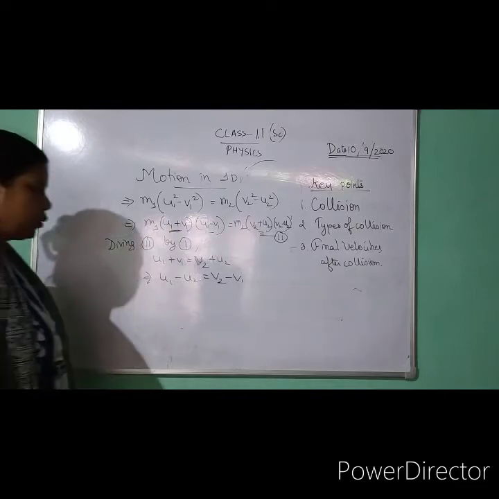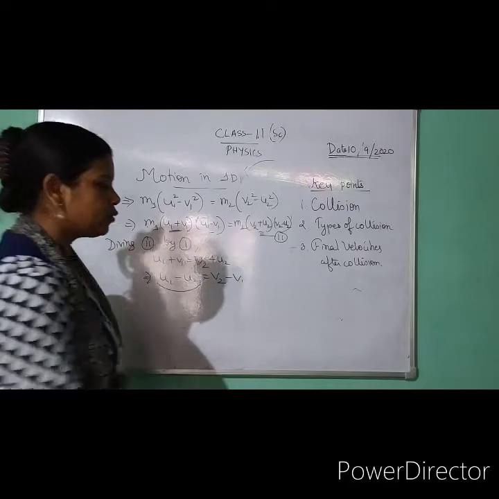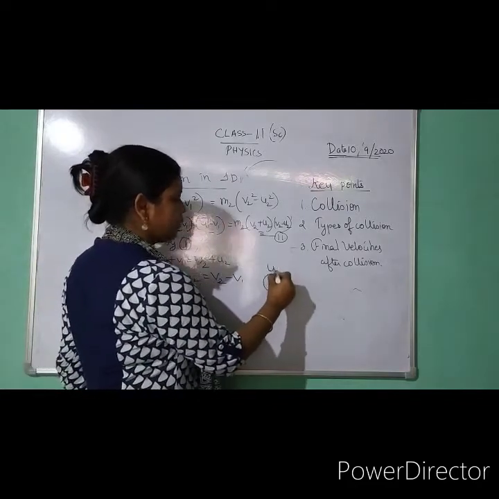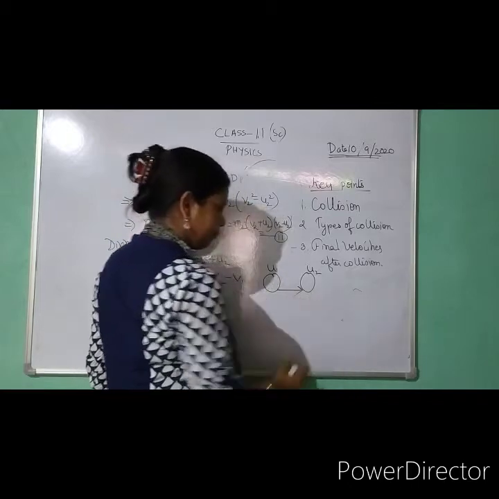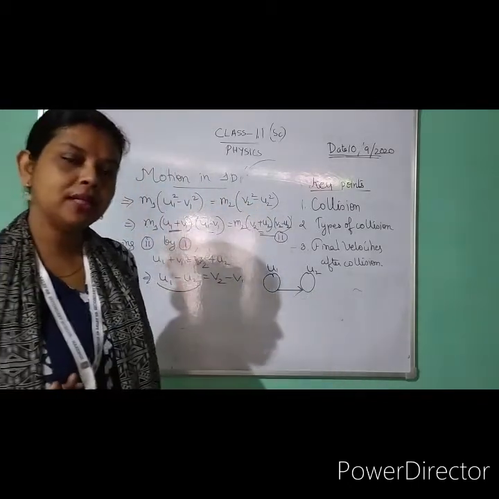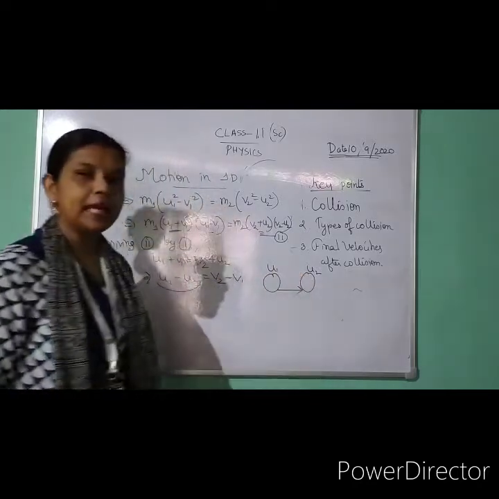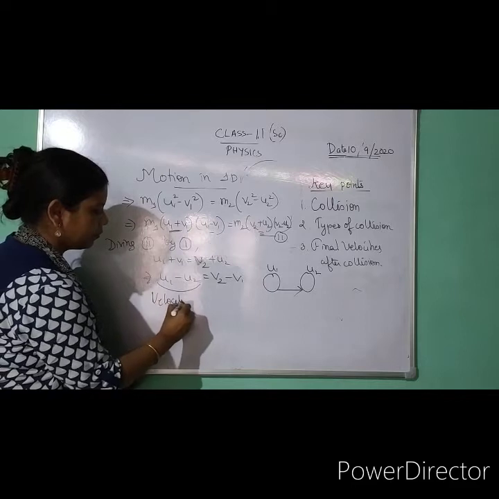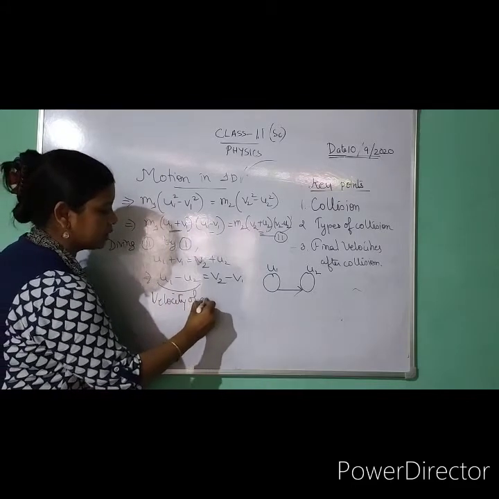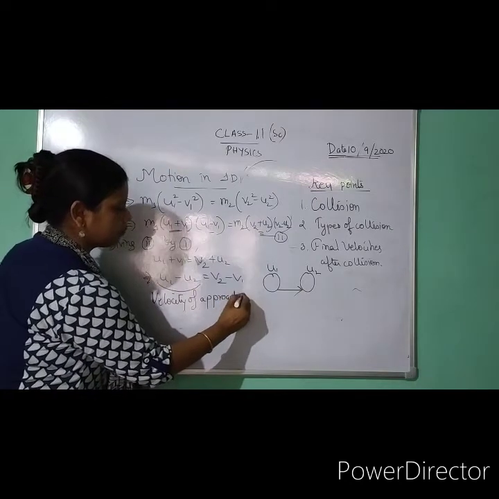Now see my dear students, here this is u1 minus u2. u1 minus u2 means this is my velocity u1, this is my velocity u2. So it is approaching. What happened? M1 is approaching M2. So this u1 minus u2, can I say velocity of approach? They are approaching one another, approach.